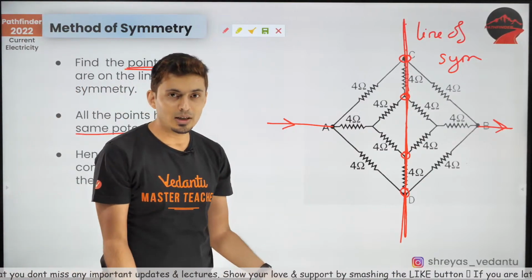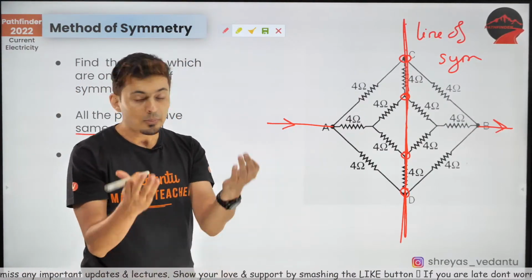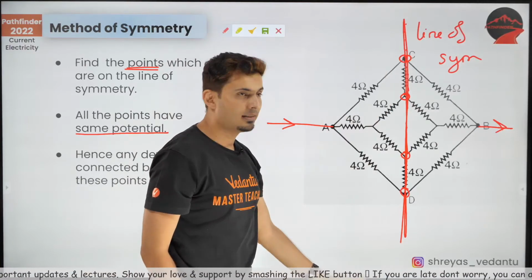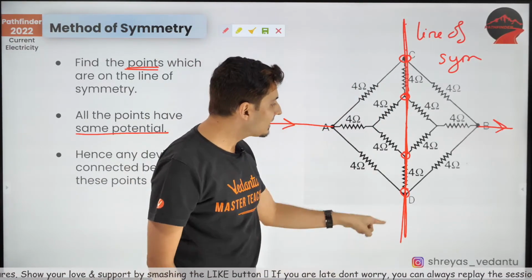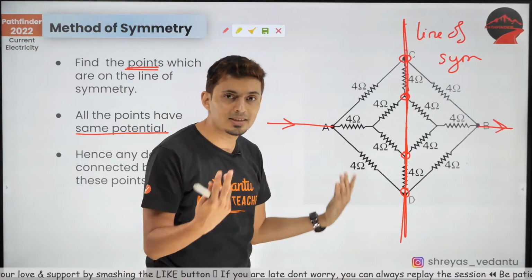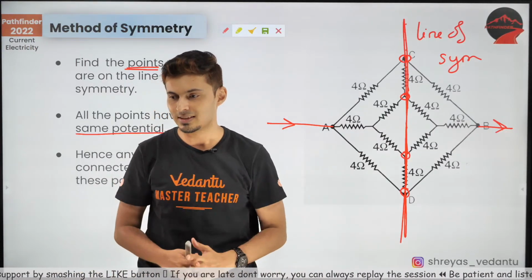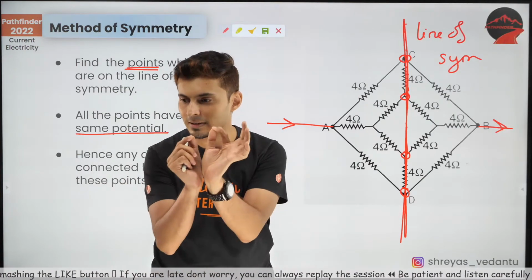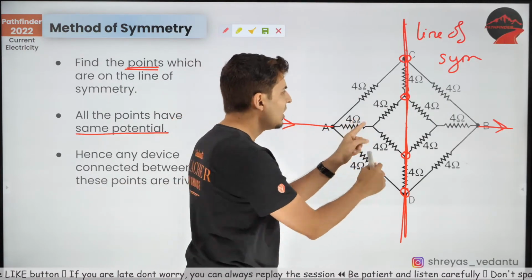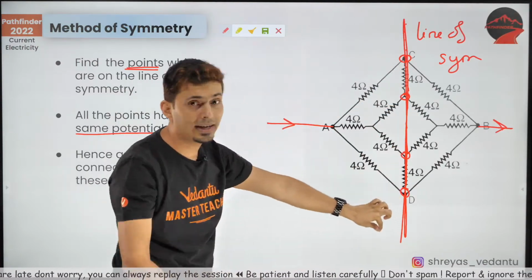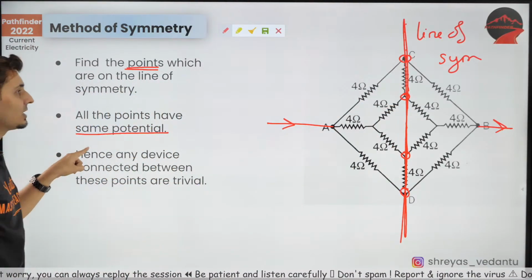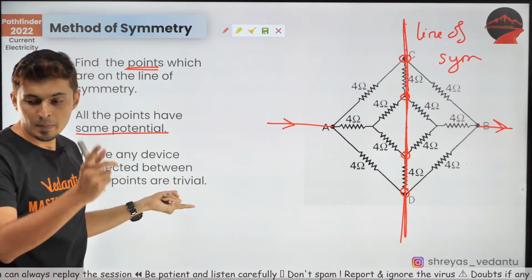Why do they have the same potential? Obviously, because they are at the midpoint. They are on the line of symmetry. So all of them must have the same potential because of symmetry itself. I hope this is clear. Is that understood? All the points which lie on the line of symmetry have the same potential.